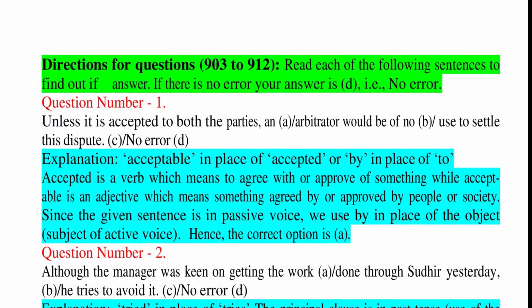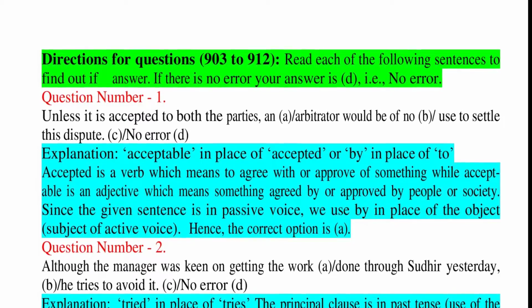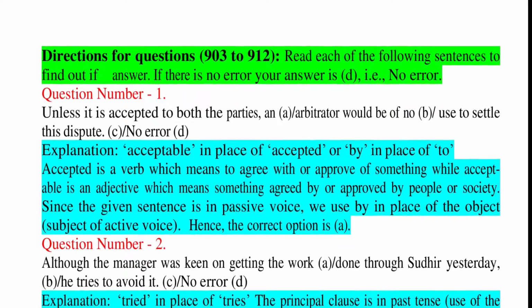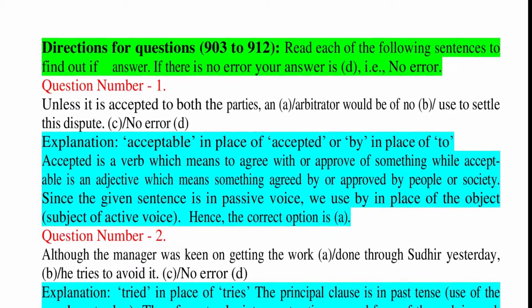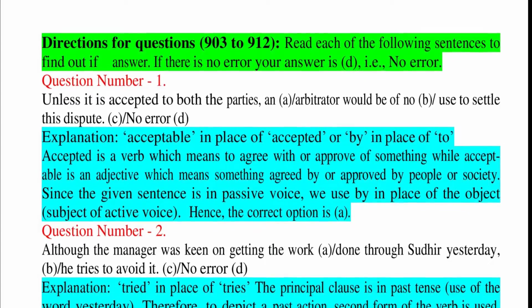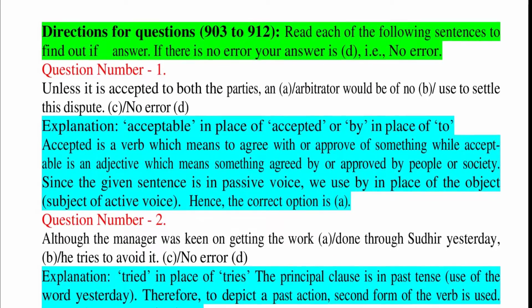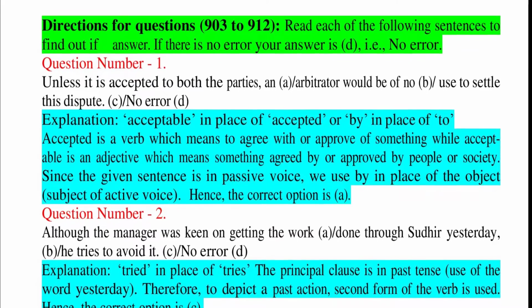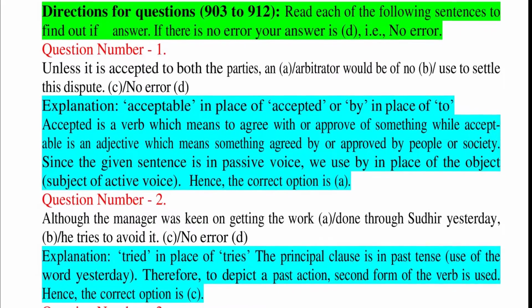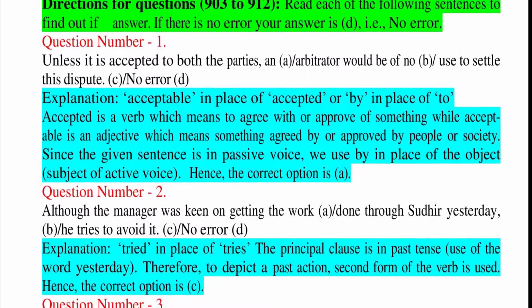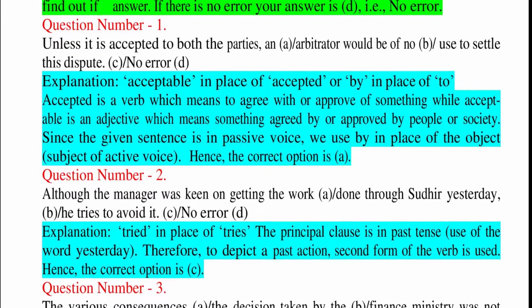Question number 1. Unless it is accepted to both the parties, an arbitrator would be of no use to settle this dispute. C. No error. D. Explanation: acceptable in place of accepted, or by in place of to. Accepted is a verb which means to agree with or approve of something, while acceptable is an adjective which means something agreed by or approved by people or society. Since the given sentence is in passive voice, we use by in place of the object, the subject of active voice. Hence, the correct option is A.